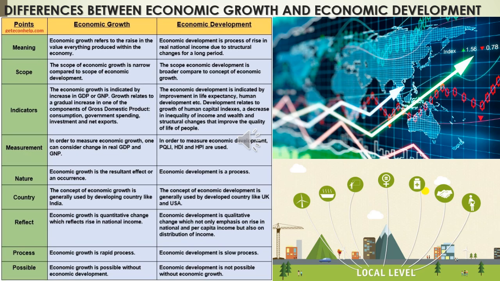So it is an automatic process. Economic growth is an automatic process. But economic development is highly dependent on government intervention, as it includes widespread policy changes. So without government intervention, it is not possible.